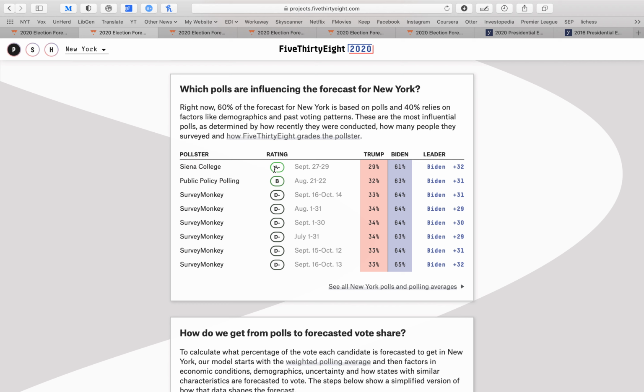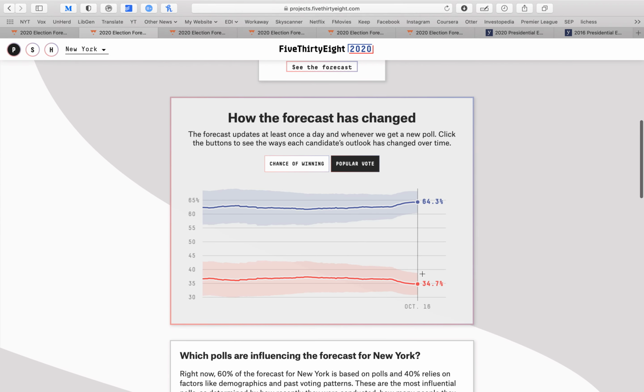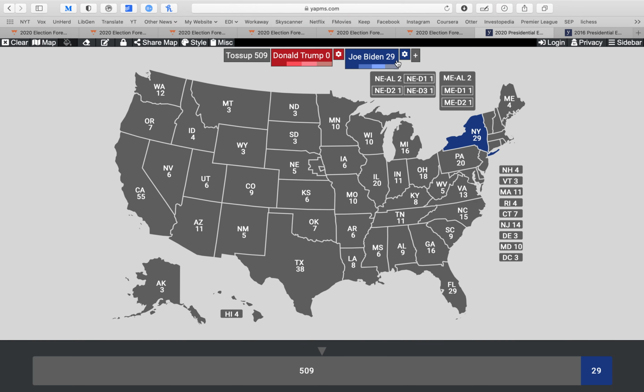Minorities are less likely to turn out, as are young people, but that could change this year. Anyway, they all give Biden a very strong lead, more than 15%, crucially, when they take the average here. He's leading by 30%, so we can strongly characterize New York as a strong, safe Democrat state.